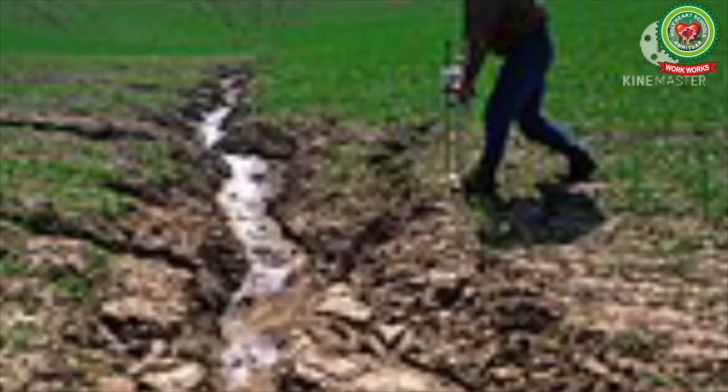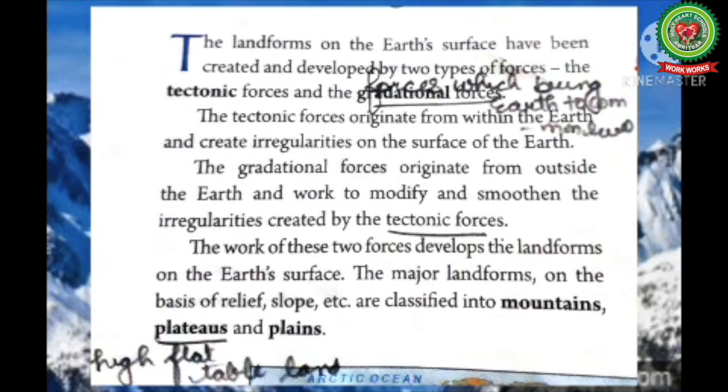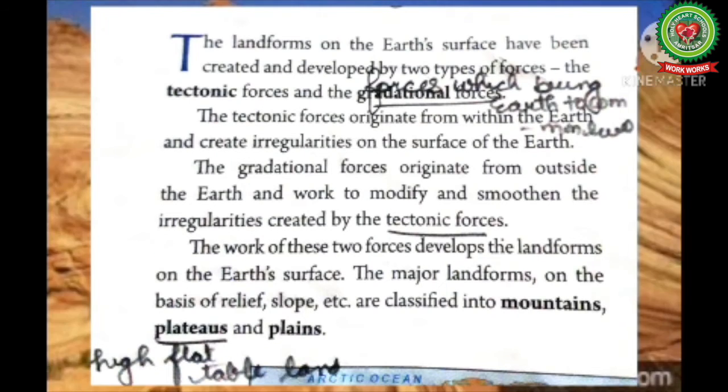The internal forces are continuously trying to raise the surface of the earth by horizontal and vertical movements, while external forces are trying to level down the elevated surface. This action and reaction between these two forces give birth to different landforms. So now students, let's start with the reading of the topic today.